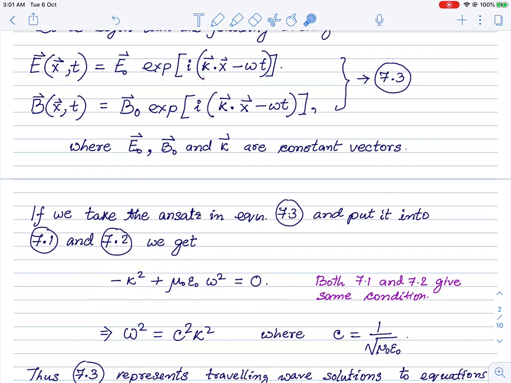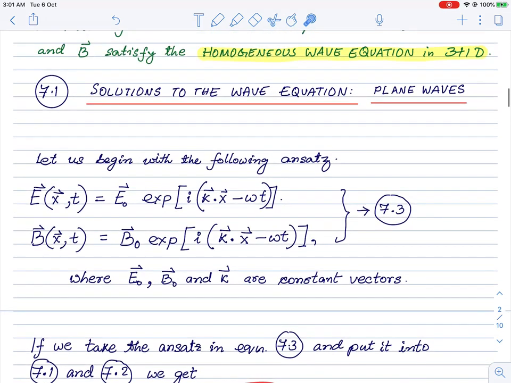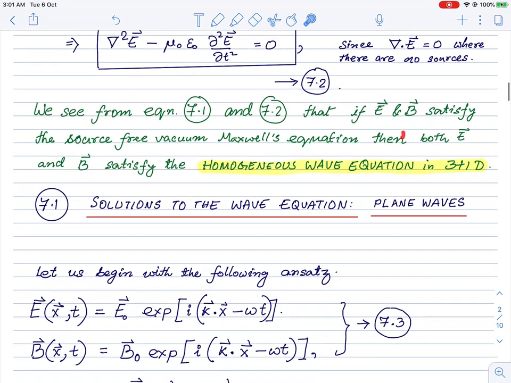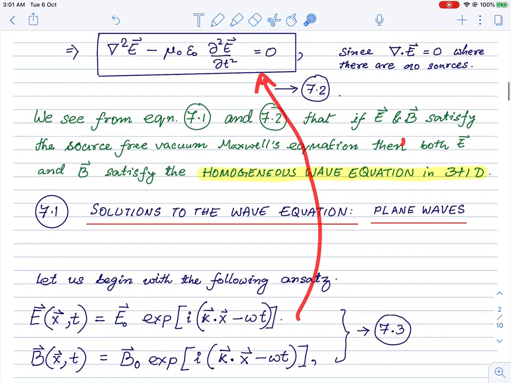So this k square is basically k dot k. This is the magnitude of the k vector. So that k square must be equal to mu naught epsilon naught omega square, which follows from this equation.